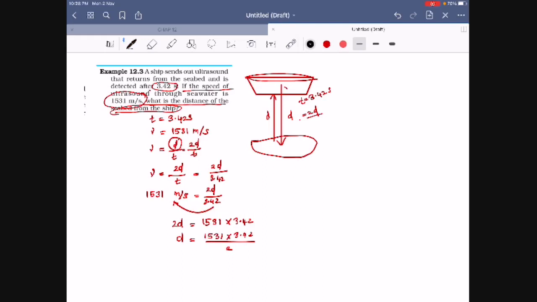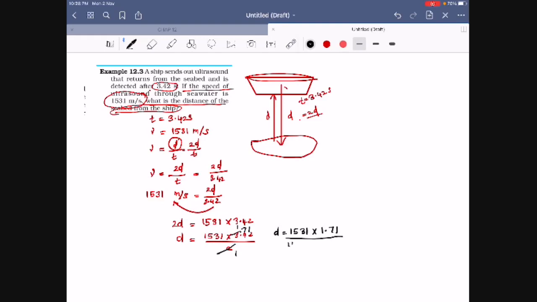Here I'll cancel this. 1 twos are 2, here 1 twos are 2, and the remaining one goes. 7 twos are 14 and 1, so 1.71. So the distance equals 1531 into 1.71. Just multiply this value.